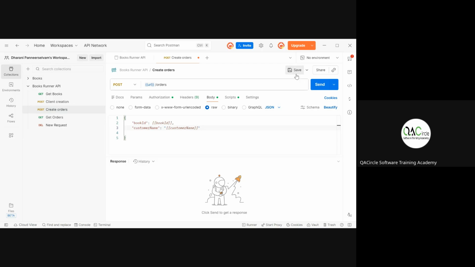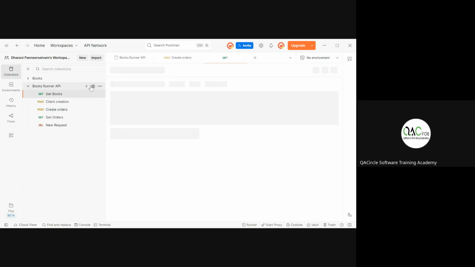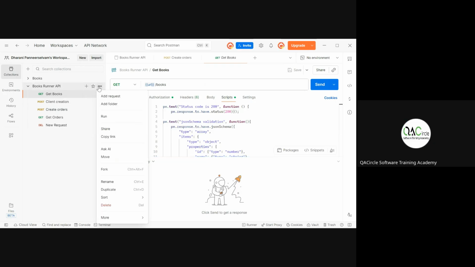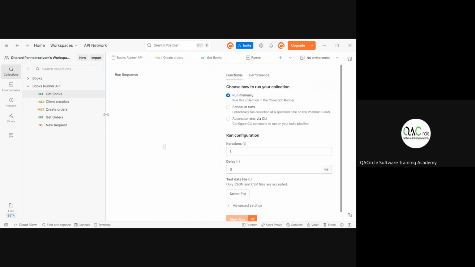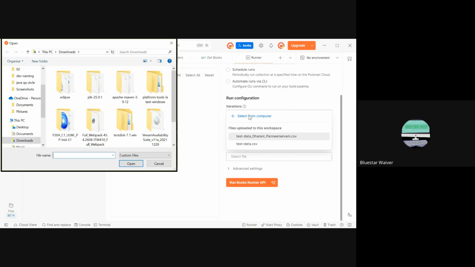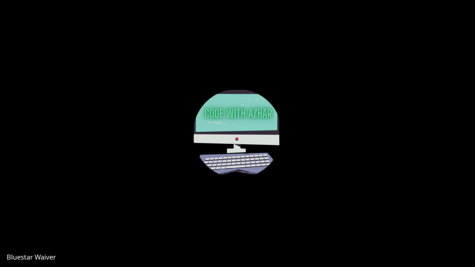And your CSV file. Yes, sir, shall I run that? Yeah, sure. Whenever you share and update the sheet, always make sure that you remove the data sheet, the CSV sheet, from Postman.